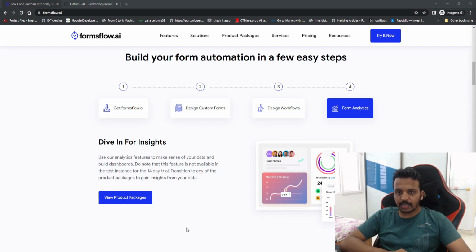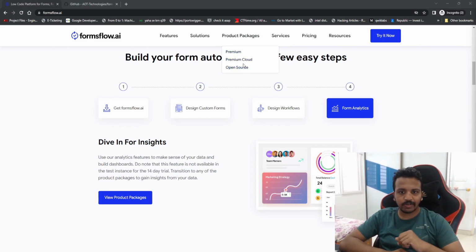Overall, that is it. Do refer to these product packages, where you can see what is premium, cloud, and open source. We have seen just the surface level differences: the attribute levels, uploading multiple forms at a time, having dedicated client support, having them do everything, be it customization of the product as per your application, hosting, or running the application for us.